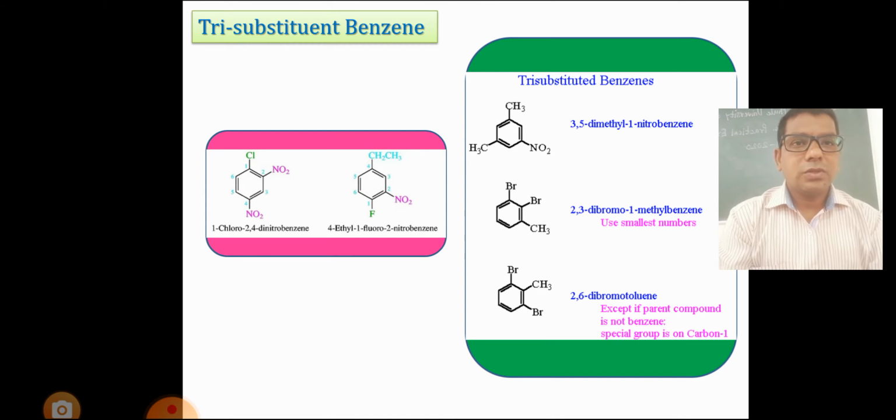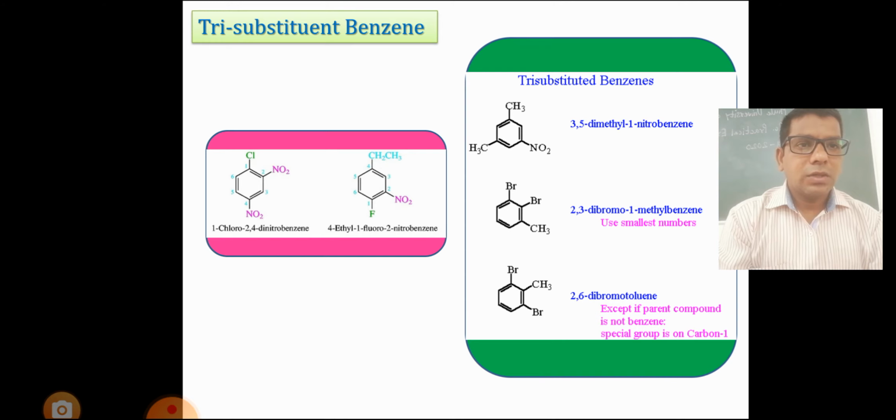Tri-substituted benzene. Tri means three substituents are present on the benzene ring. Numbering is given 1, 2, 3, 4, 5, 6: 1 position chlorine group, 2 position NO2 group, 4 position NO2 group, so it is known as 1-chloro-2,4-dinitrobenzene. Second example: 1 position fluorine, 2 position NO2 and 4 position is ethyl, so it is known as 4-ethyl-1-fluoro-2-nitrobenzene.